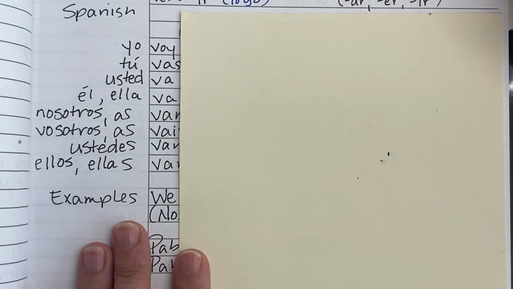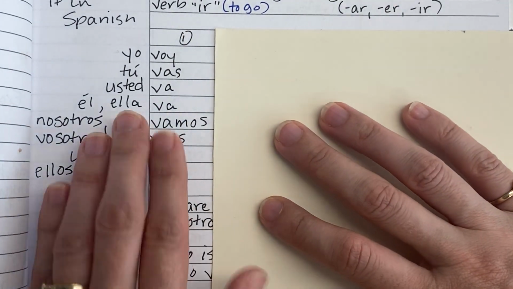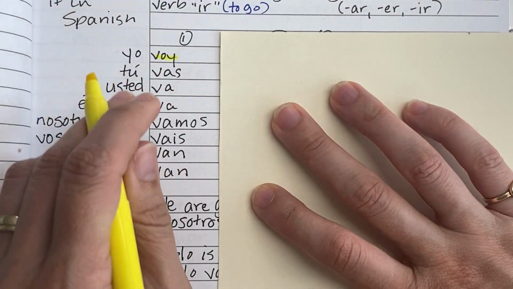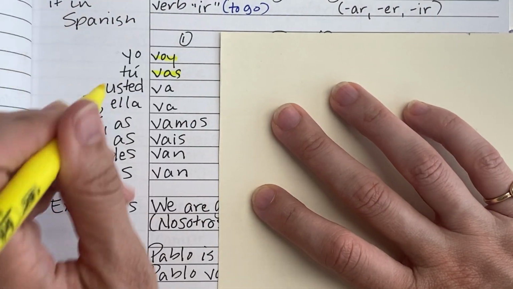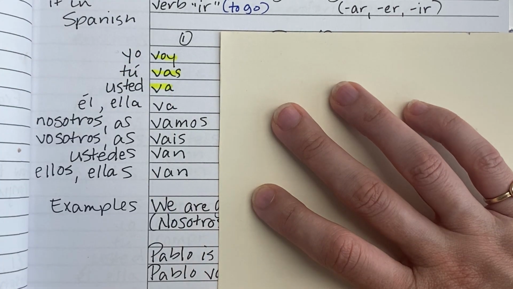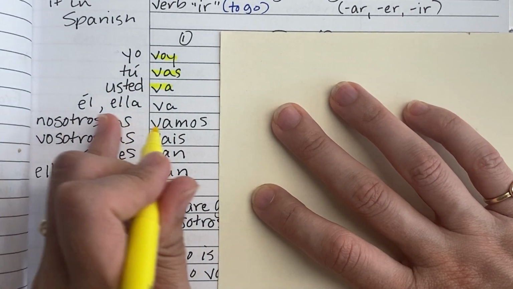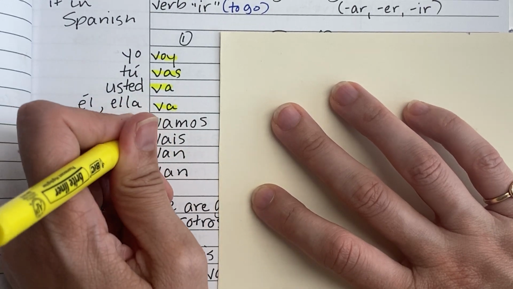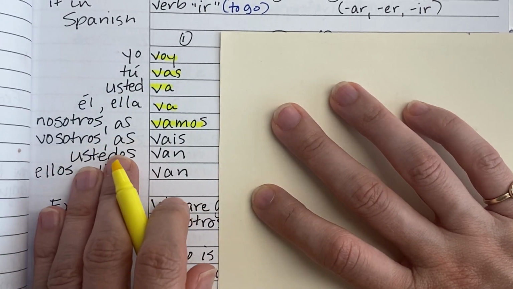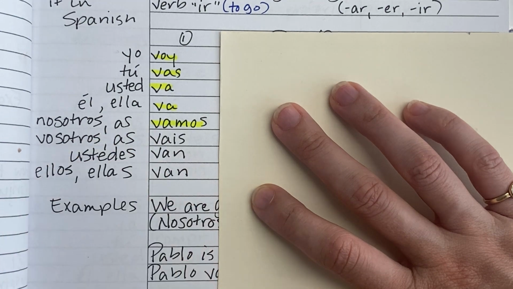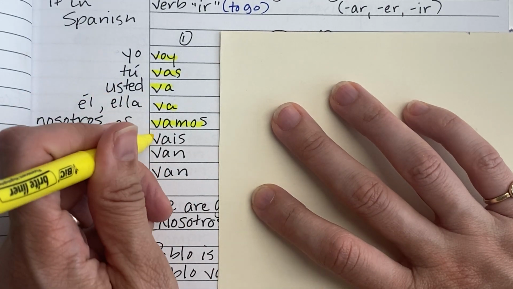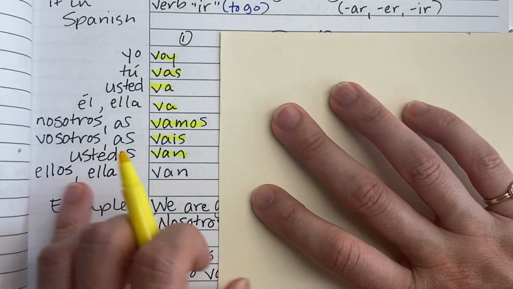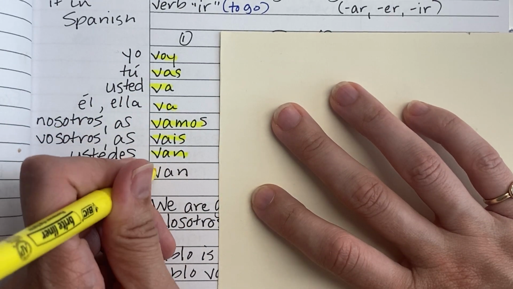And this is a review. Like I said, we've looked at these before. So I go is yo voy. You go, tú vas in the informal register, or usted va in the formal register. He or she goes, él va or ella va. We go, nosotros o nosotras vamos. You all go, or you guys go, the plural, in the vosotros form in Spain, vosotros, vosotras vais, or in the ustedes form in Mexico, van. And they go, ellos or ellas van.